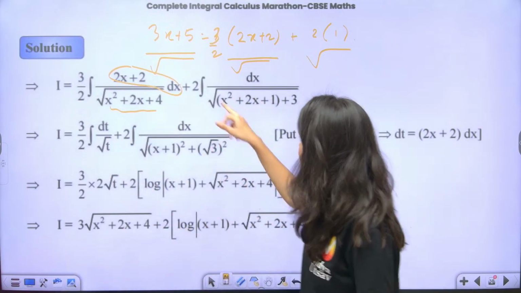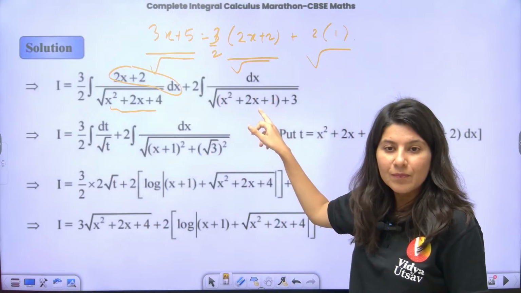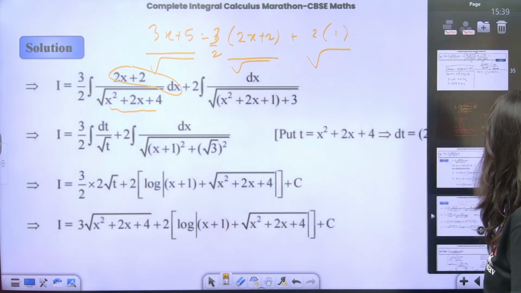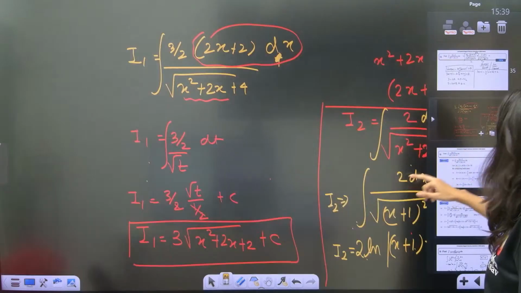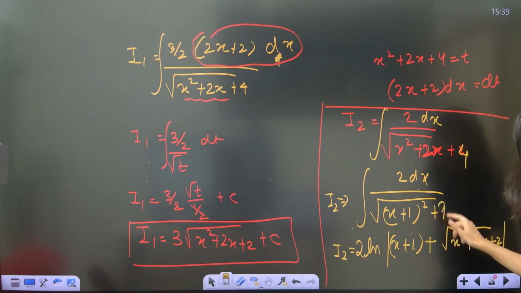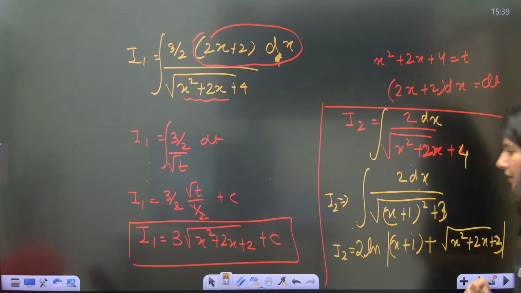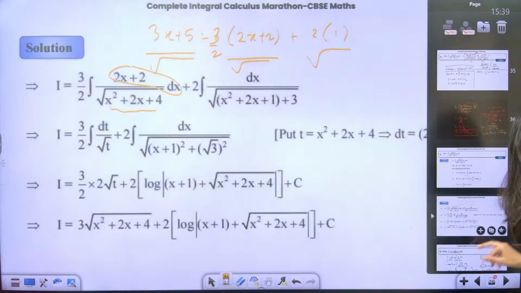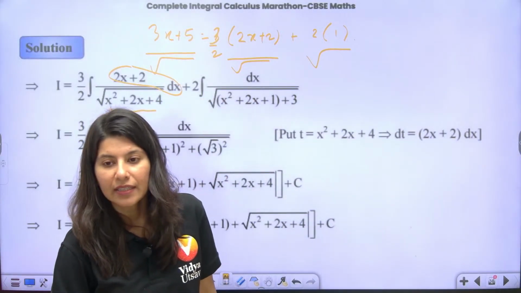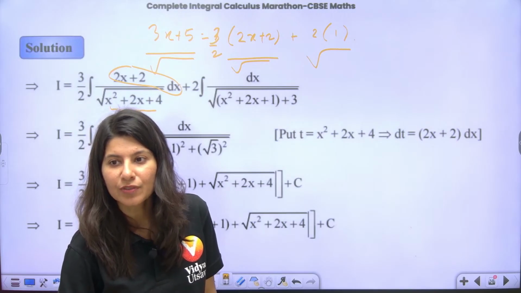What about this? Make a perfect square out of it. So you're going to get this. So this is 4. I think I have not written 4 over here. This is 4, so this is 3. Yeah, better. So the final answer you can see on your screen right away. Clear? Okay.